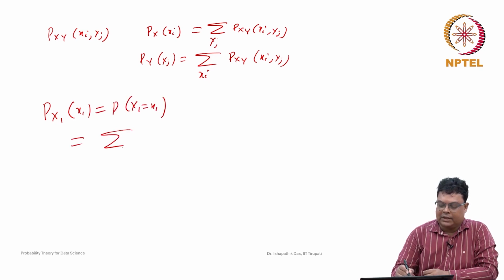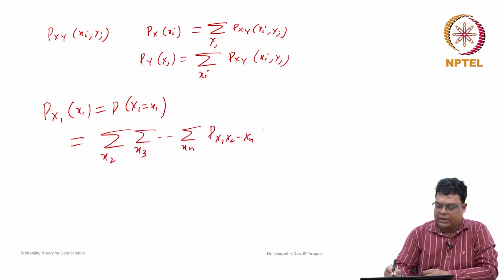In that case you have to take the sum over the other variables: the sum over x2, the sum over x3, up to the sum over xn, of p of x1, x2, ..., xn.